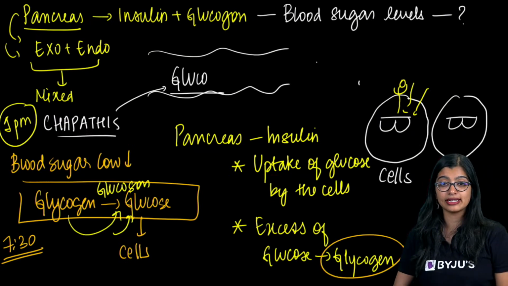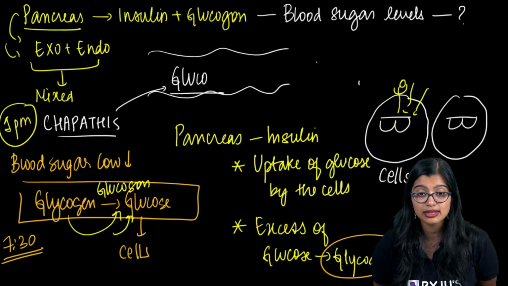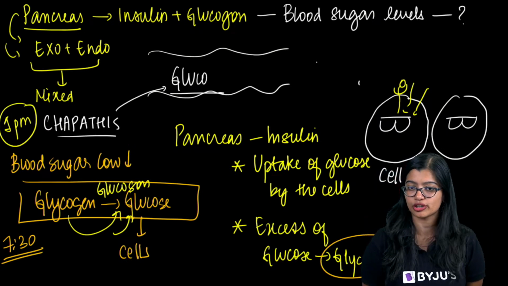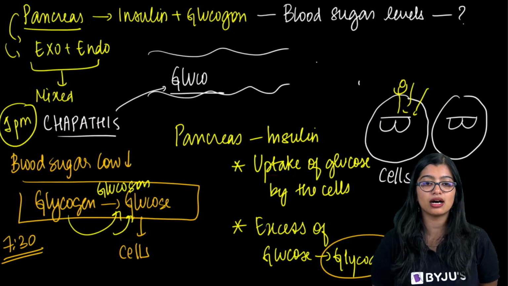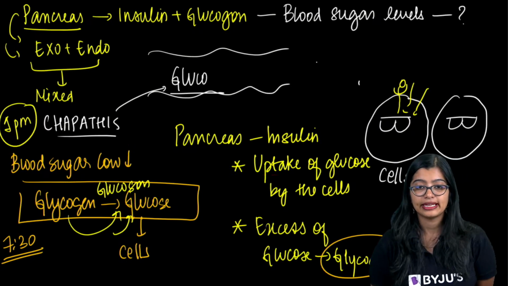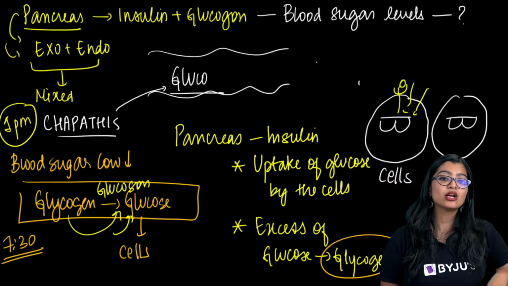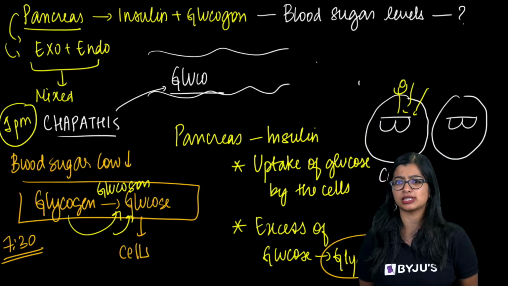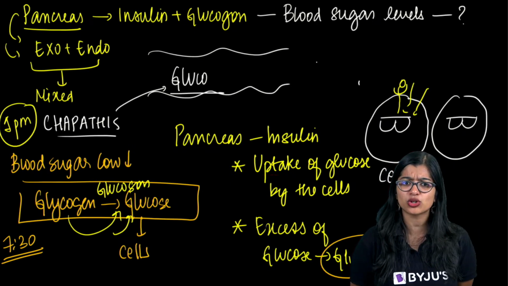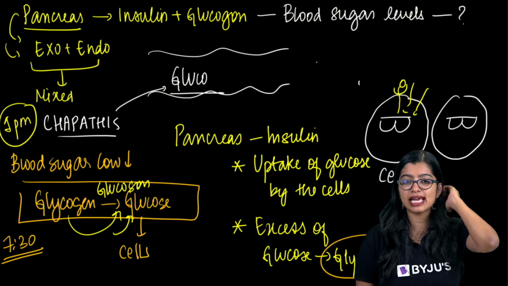So are we clear with this? Are we clear, or have we gotten more confused? Because I will again break it down and explain if you are still not clear. Yes, Tanishk, you are right. Simple goiter is caused because of that. Yes, very good. Ma'am, what are the types of glucose? See, there are no types of glucose per se. Glucose is one kind of molecule, but you have glucose, fructose, galactose, which are all different kinds of sugars that are there, right? Yes, Mamta saying, ma'am, not clear.